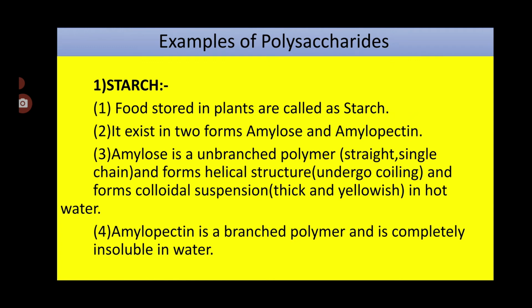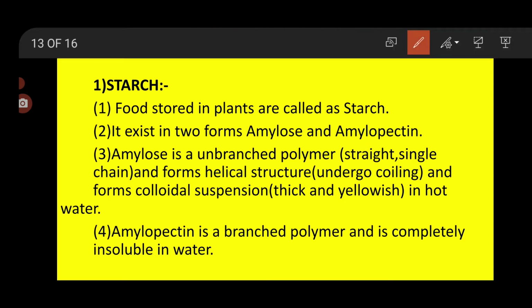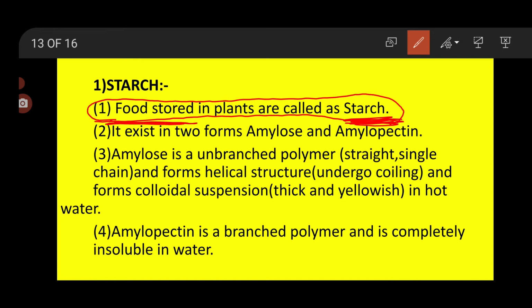Now let's study a few examples of polysaccharides. First example is starch. Starch is nothing but a polysaccharide. Food stored in plants is nothing but starch. It is the polysaccharide which is stored as food in the plants. It exists in two forms. One is amylose and another one is amylopectin. Starch always exists in two forms.